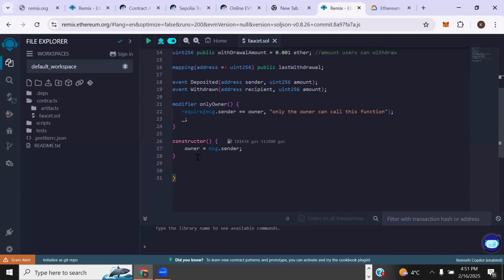And nobody calls the constructor like every other function. The constructor is only called once, and that's when this smart contract is being deployed, right? So what this does is check the person deploying this smart contract, which is going to be my address. Message sender means the address that is calling a function.